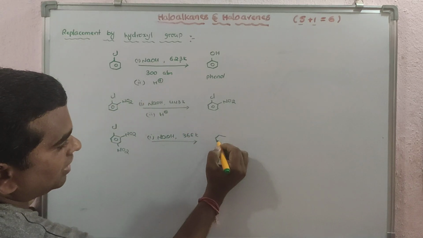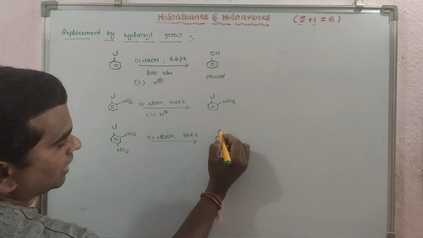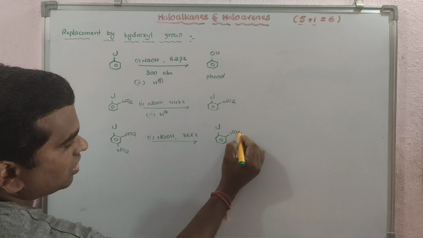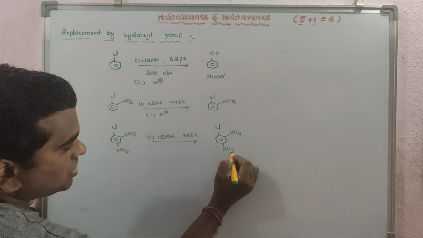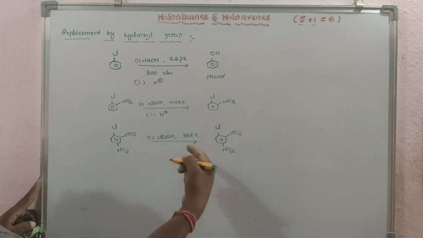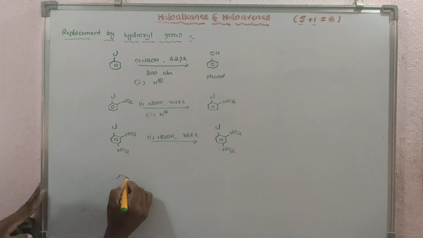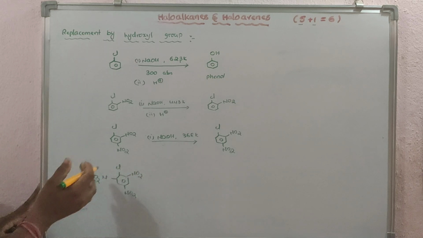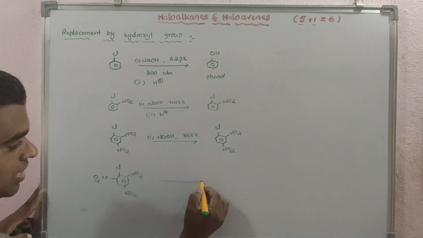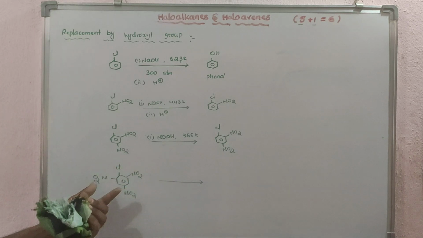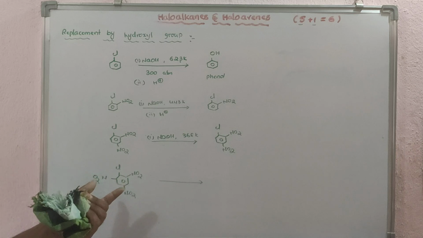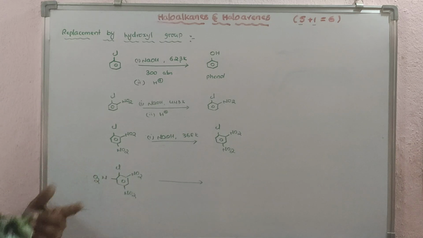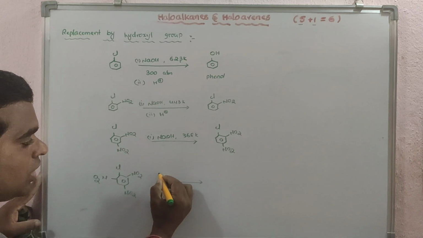So whenever electron withdrawing groups are present on ortho and para positions, the reactivity of chlorobenzene increases. And if you take 3 electron withdrawing groups on the ortho and para positions, it increases the rate of reaction of the aryl halides very fast, towards the nucleophile.